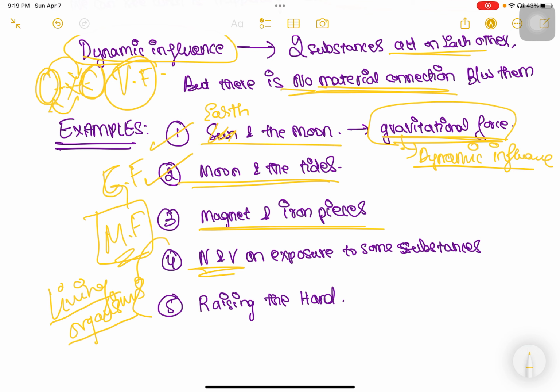So again, here we can see that there is an individualization happening, which is very specific and individual to our homeopathic system of medicine. So in such instances, what is happening? I have not consumed this asafoetida, but just by looking at it, or sometimes just at the thought of certain food items, people tend to get nausea and vomiting, correct? So again, this is purely an example of dynamic action or dynamic force. There is no material exchange of substances occurring here, but still there is nausea and vomiting occurring. So this is again one example of the dynamic influence or dynamic action that exists.